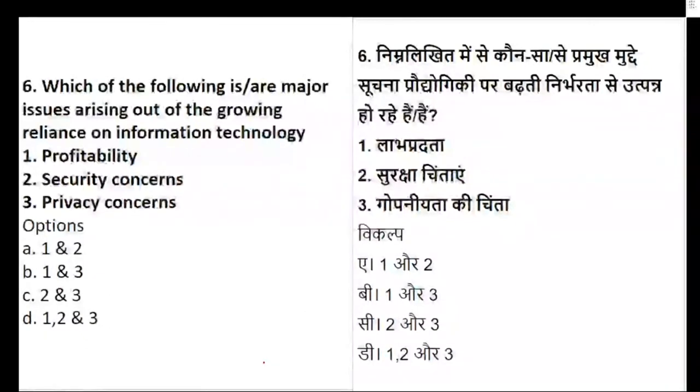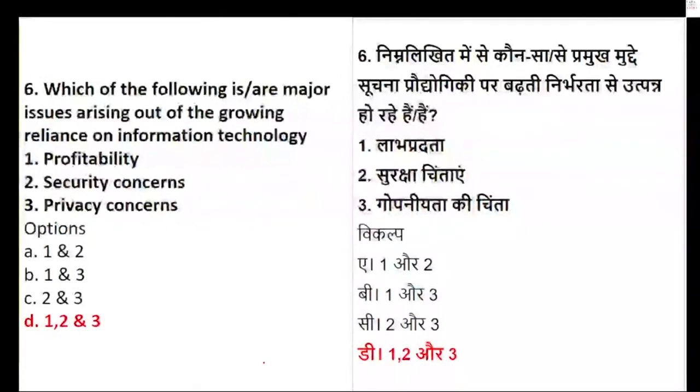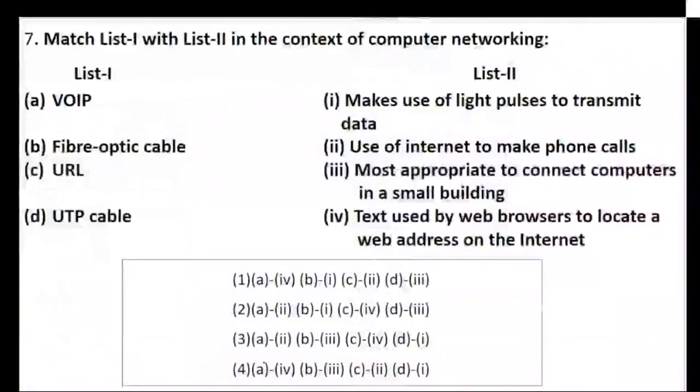Yes, your time limit has stopped. Let's see the right answer. It's option number D, that is the concern is not only profitability and security, but privacy. Everything gets connected. For profit, people can do anything. Security concerns are there. Privacy concerns are there. So D is the right option. Very good. Let's go to question number 7.